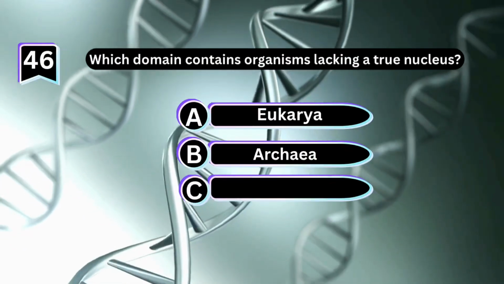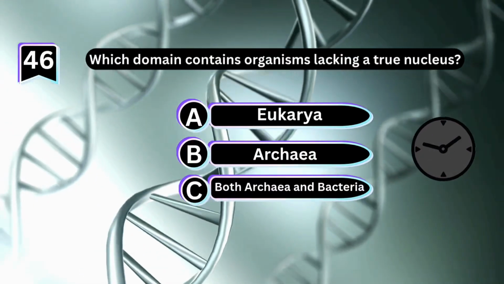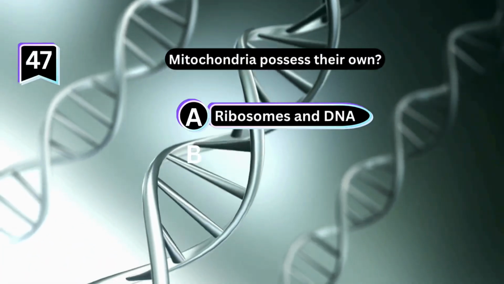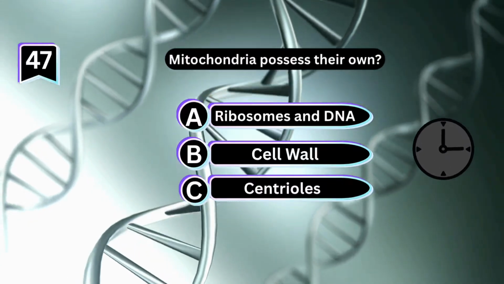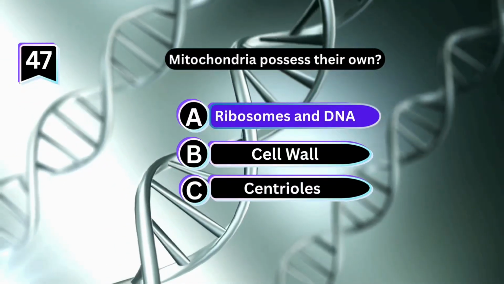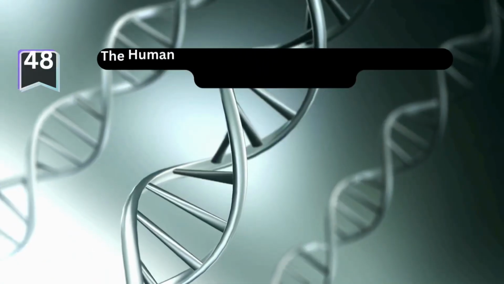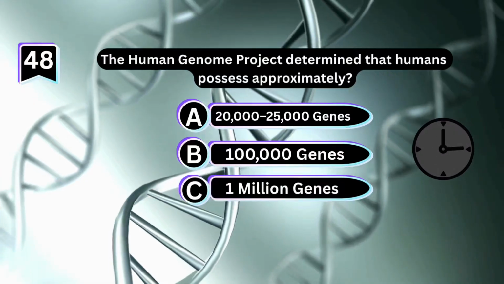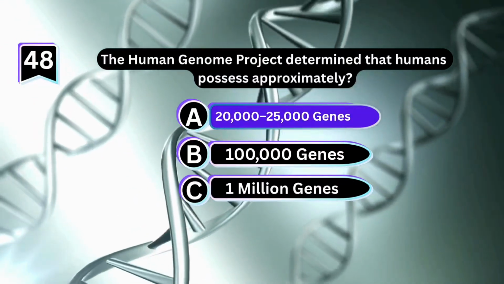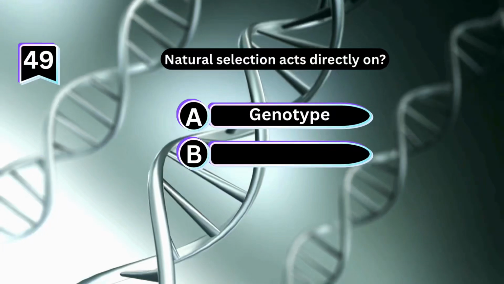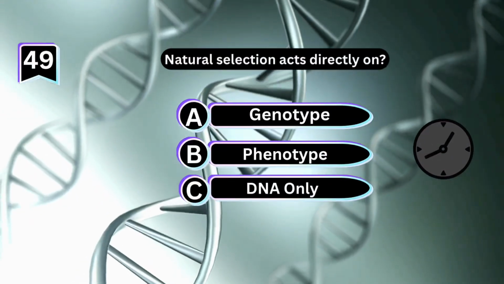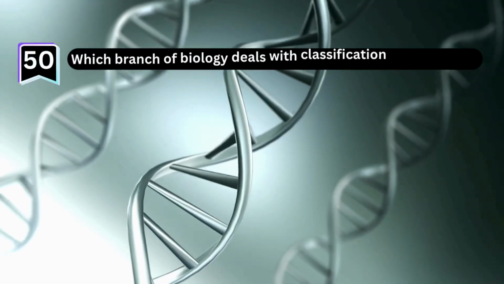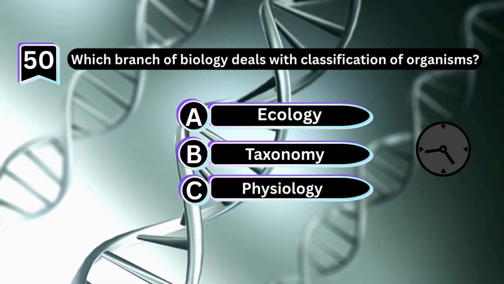Which domain contains organisms lacking a true nucleus? Mitochondria possess which of their own? The Human Genome Project determined that humans possess approximately? Natural selection acts directly on? Which branch of biology deals with the classification of organisms?